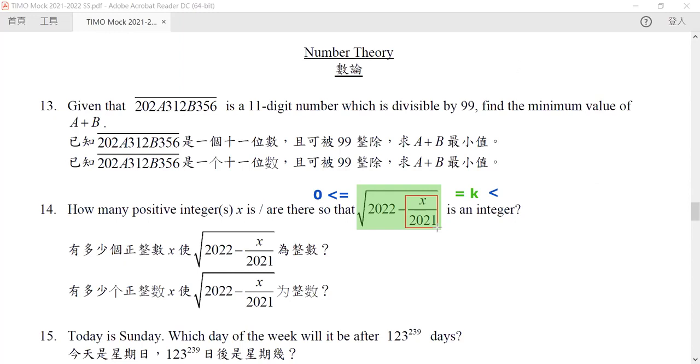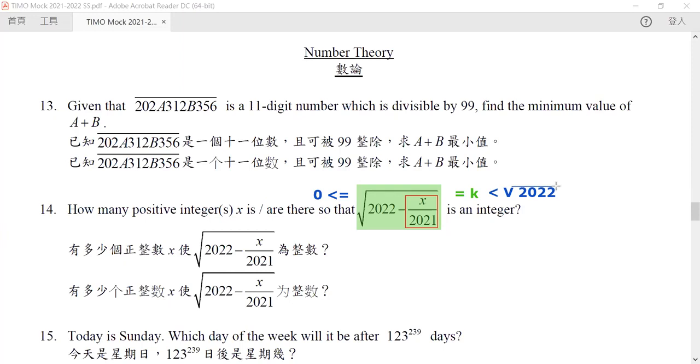Because our x is a positive integer, it is always equal to 2022 minus something. And that something must be greater than nothing. Hence our k must be smaller than the square root of 2022.